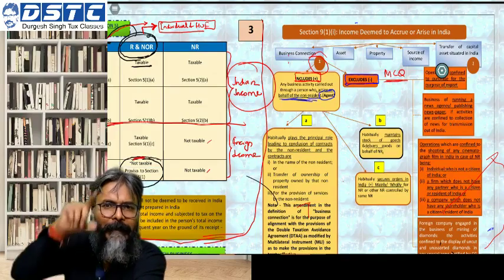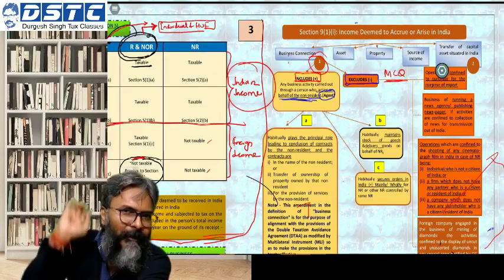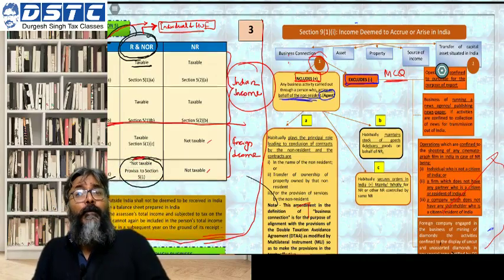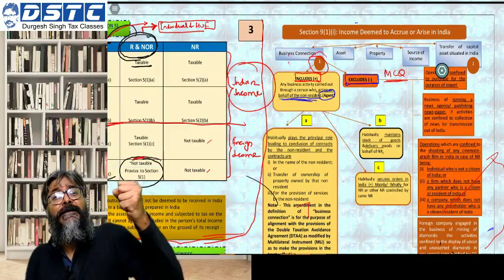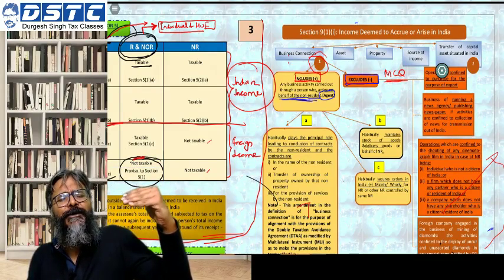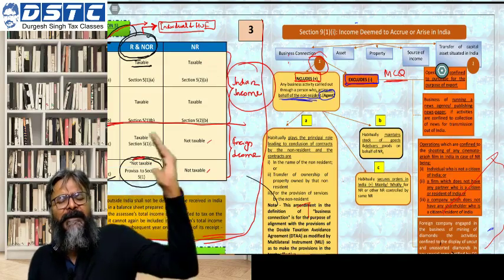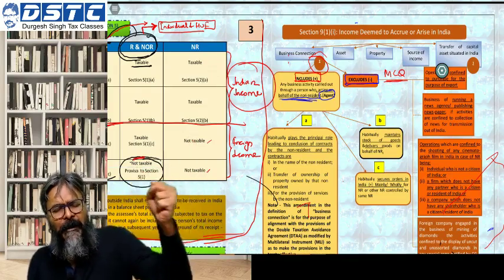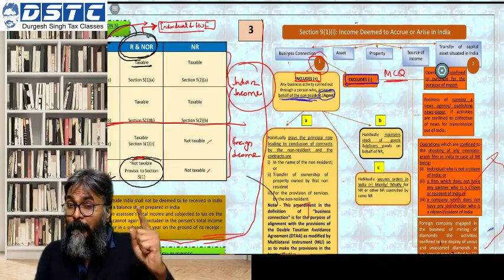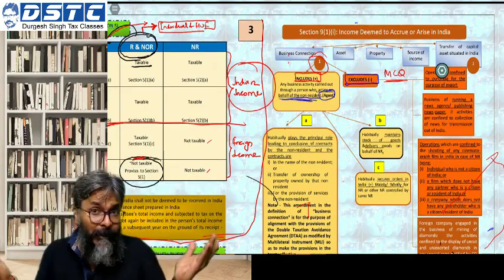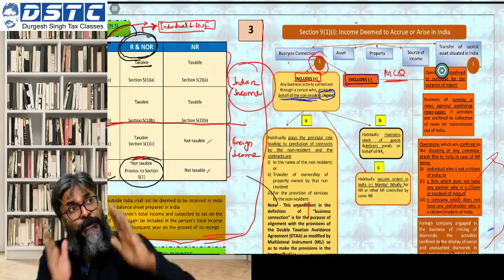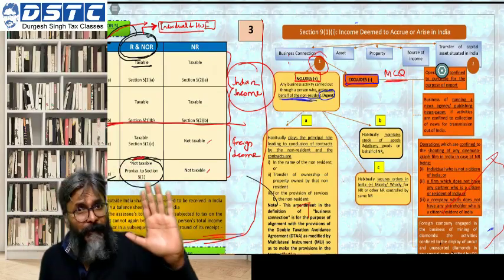Can we say this Sweden company is a non-resident, so it is a foreign company? Yes, it is a foreign company. This foreign company IKEA based in Sweden is taking the key management and commercial decisions from Sweden, and therefore it is a non-resident. Why? Because its place of effective management is situated outside India. So it is a non-resident in India.